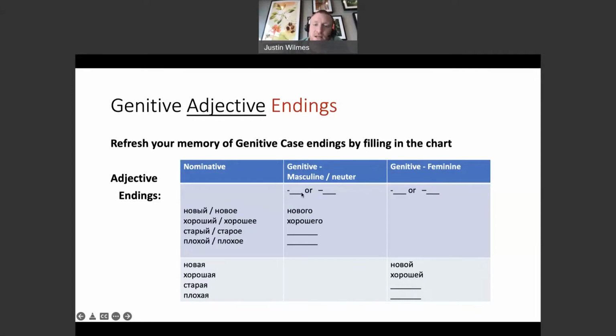So the main ending is ovo, and the alternative ending is yevo. Ovo, yevo. And this one is ye because of the five-letter spelling rule. So go back and review that. It'll probably just take you 30 seconds to jog your memory on that, but go back and look that up in the book.